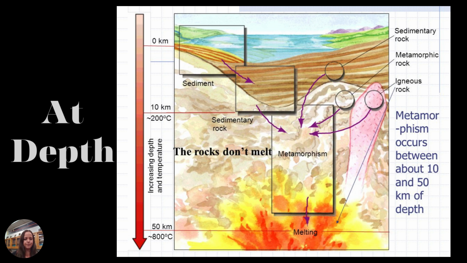The crystals are growing bigger in some instances and creating really interesting fabric, which we will talk about in a little bit. If we look at depth, this shows you where each rock type would be formed. Below 10 kilometers is where metamorphism begins, and below 50 kilometers is where melting starts to occur, and that's where our igneous rocks will lie. Anything above 10 kilometers that is buried is going to be a sedimentary rock. So 0 to 10 kilometer burial is sedimentary, 10 to 50 is metamorphic, and 50 and lower is all igneous. That gives you stratigraphically where these rocks would be formed.